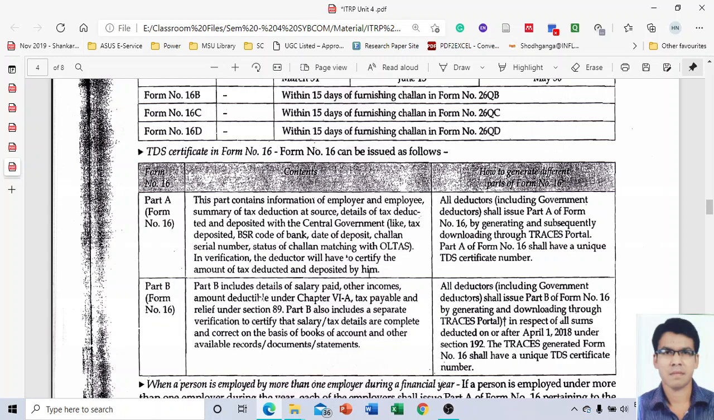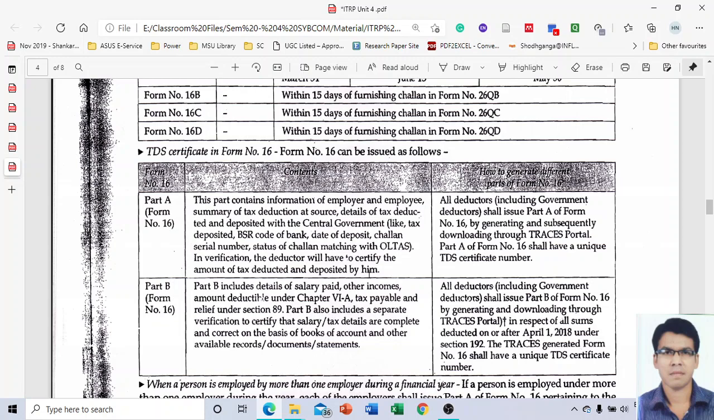What are the contents of Part B of Form 16? Part B includes the details of salary paid, other income, amounts deductible under Chapter VI-A, the tax payable and the relief under Section 89. Part B also includes a separate verification to certify that the salary and tax return are complete and correct on the basis of the books of account and other available records.